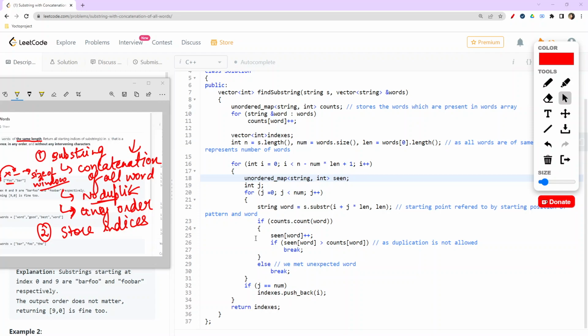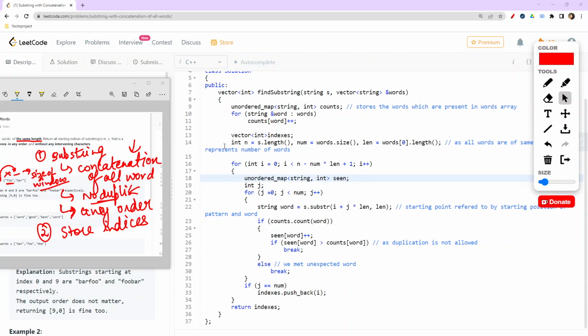Now comes the part after we come out of this particular loop. We'll check if count equals num, which simply indicates that all the words have been checked. So there is a complete concatenation, and that's why we have reached this position, and thus we will push the index i at this moment, because i is the index which is the starting of the substring which has the concatenation of all these words. So that's why we are doing this particular step.